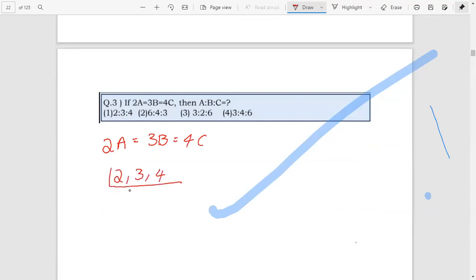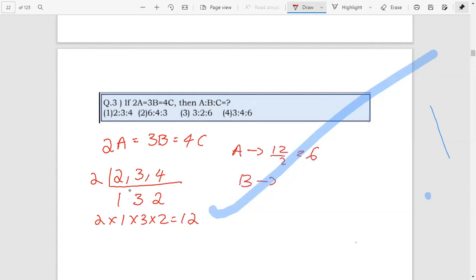2 and 4 have common 2. Therefore, 2 by 2 equals 1. 3 by 2 not possible, 3. 4 by 2 equals 2. Therefore, just multiply 2 into 1 into 3 into 2. That's we got 12. Therefore, for A, 12 by 2 equals 6.